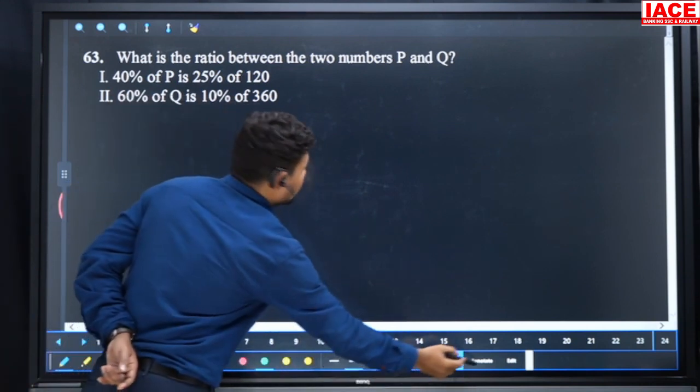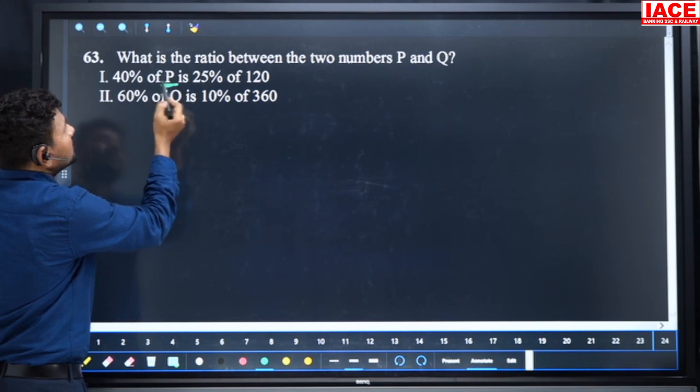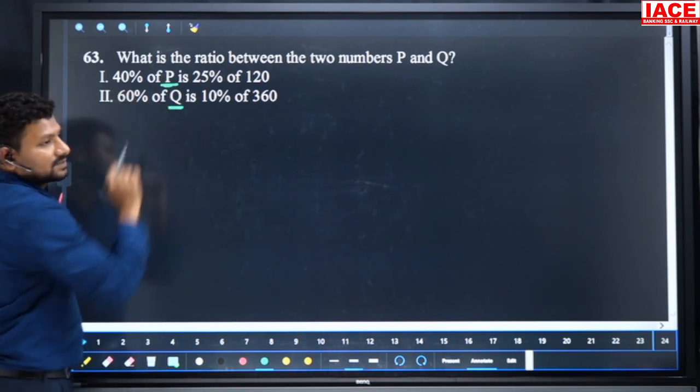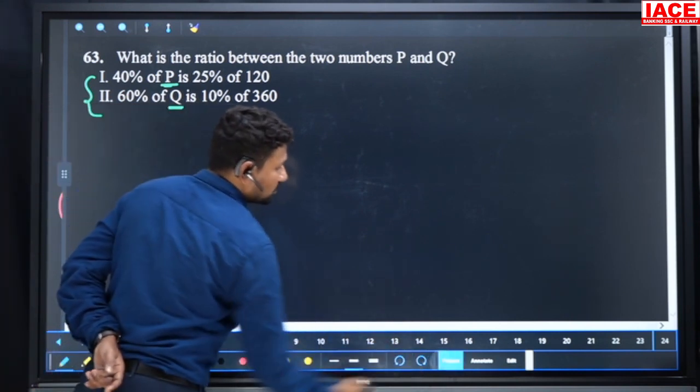Next, what is the ratio between two numbers? Here the p value and q value are required. The p value is generated from the first statement, the q value is generated from the second statement. That means two statements are required to get the ratio. Then the final answer is both statements.